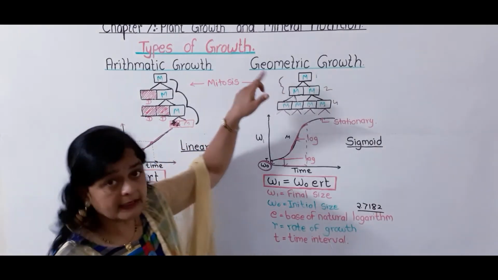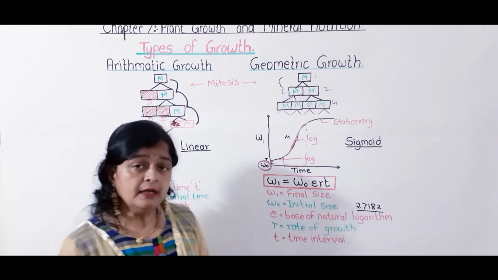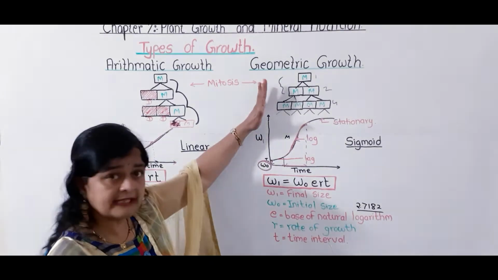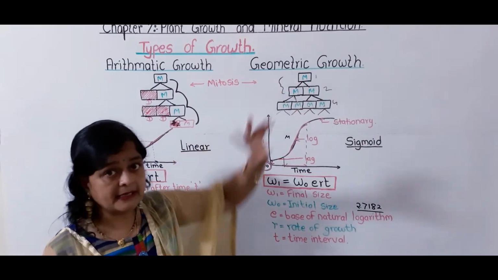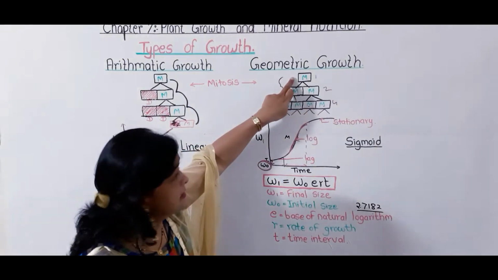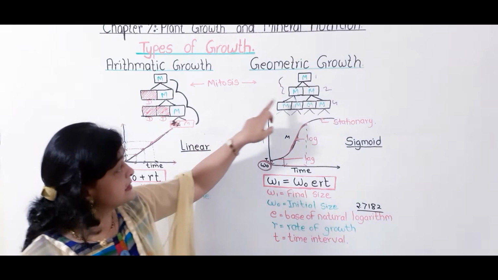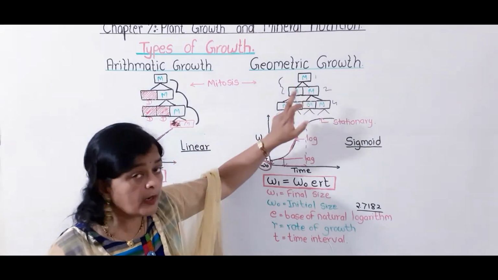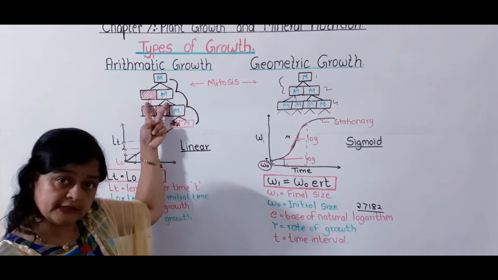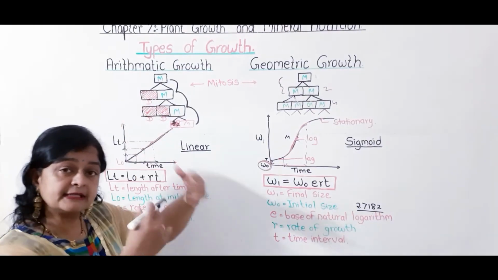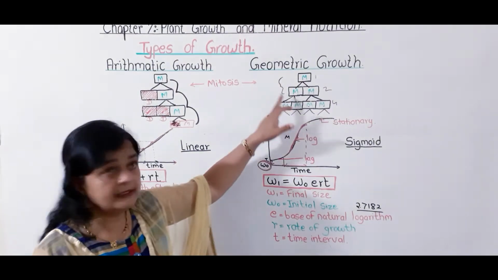Now we'll move towards geometric growth. Same, I'll explain with the help of an example, graph and formula. Now here we'll consider one meristematic cell. The meristematic cell undergoes mitosis, meaning it produces two cells. Now what is the difference between the two? Here when the cell gives rise to two cells, one cell every time is getting differentiated. But it is not the case here.